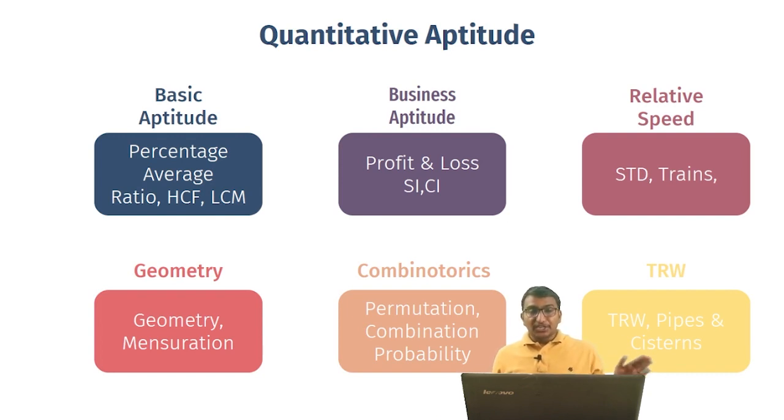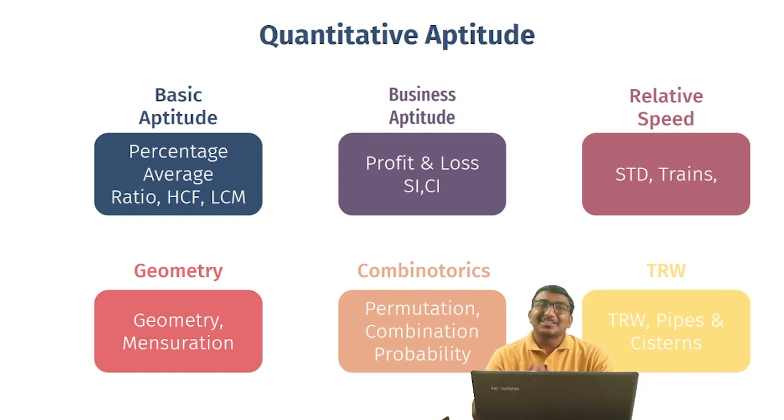The very first section is basic aptitude, which covers all the fundamental concepts of aptitude and all the further sections of aptitude, right from business aptitude, time rate work, geometry, relative speed. All these things require all the concepts from the basic aptitude that will enable you to solve all the questions of all the other sections very quickly. The basic aptitude covers percentages, averages, ratio, HCF and LCM.